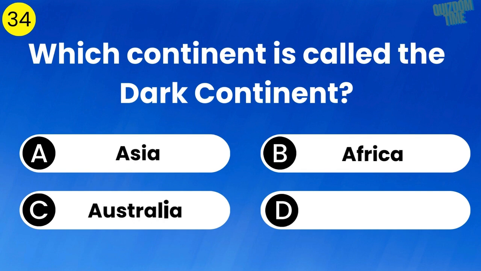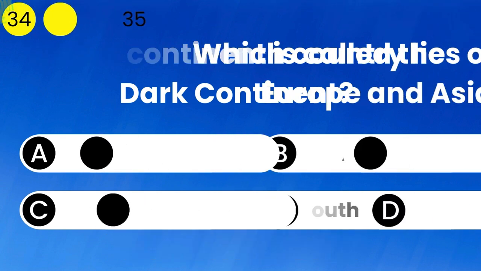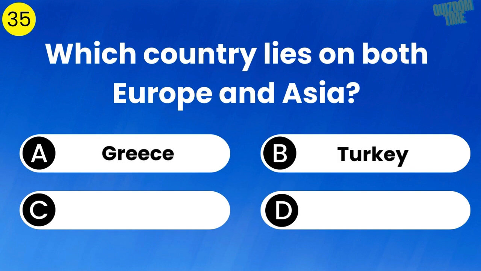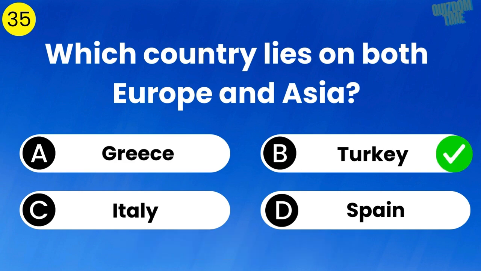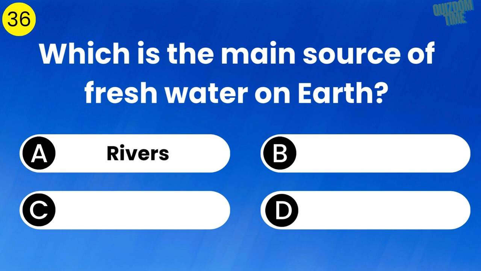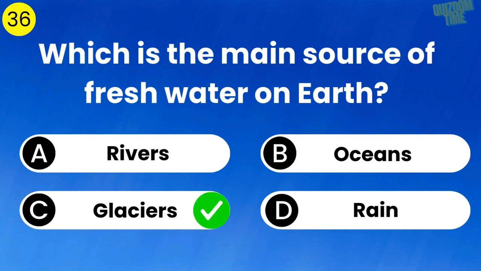Which continent is called the Dark Continent? The answer is Africa. Which country lies on both Europe and Asia? The answer is Turkey. Which is the main source of fresh water on Earth? The answer is glaciers.